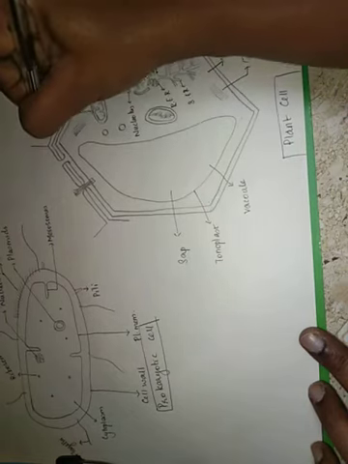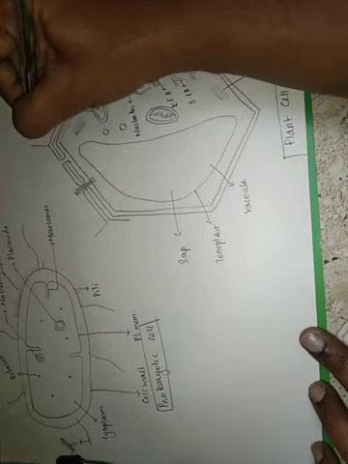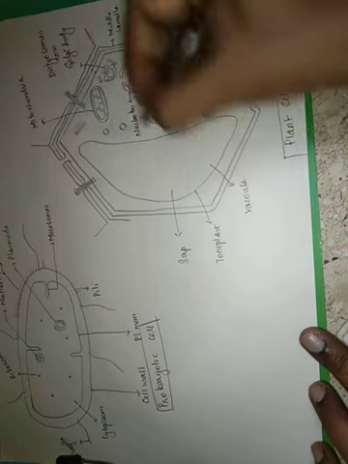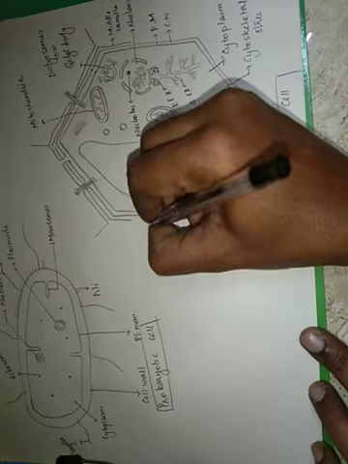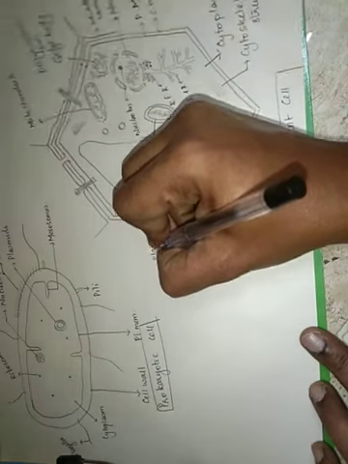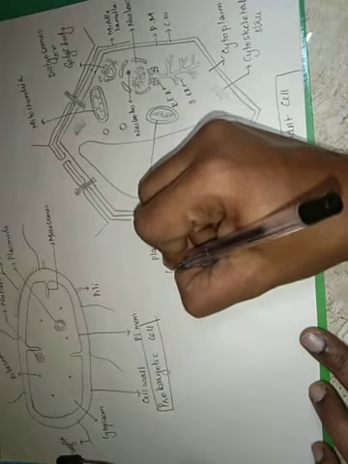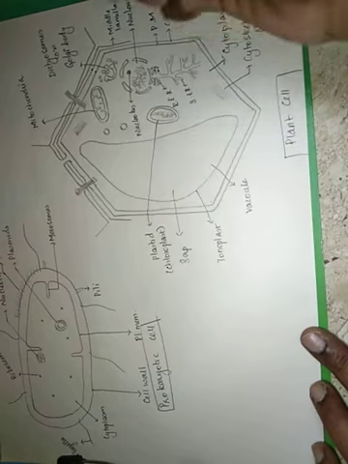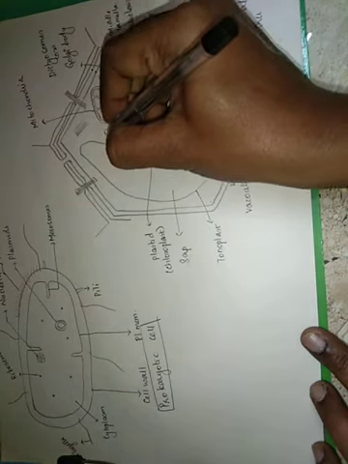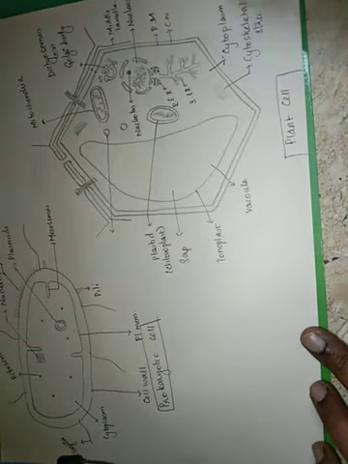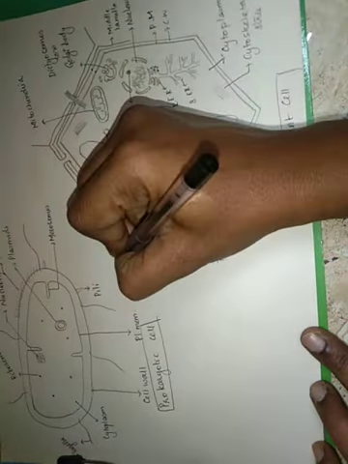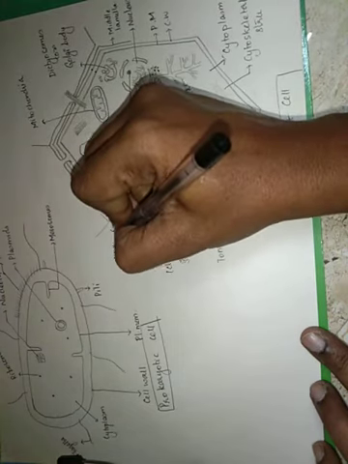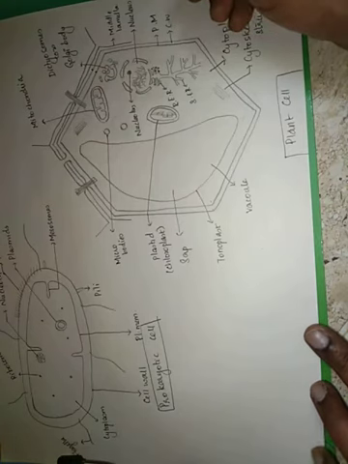And this structure that we have drawn here is the mitochondria, and these are the plastids. The most common plastid present is the chloroplast, and these small circular structures that we have represented here represent microbodies. We will see in detail what microbodies are, and what the different types of microbodies are also.